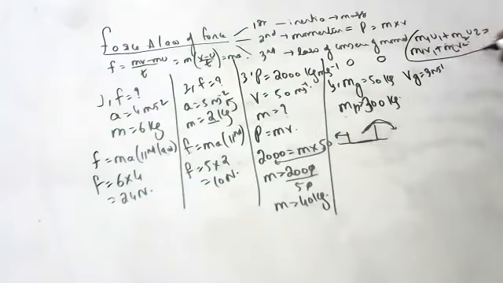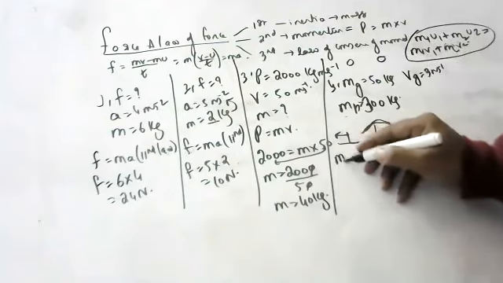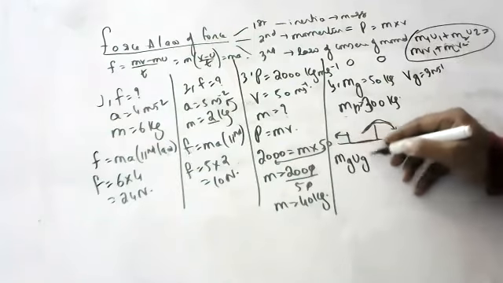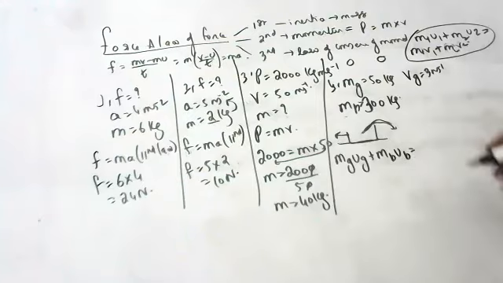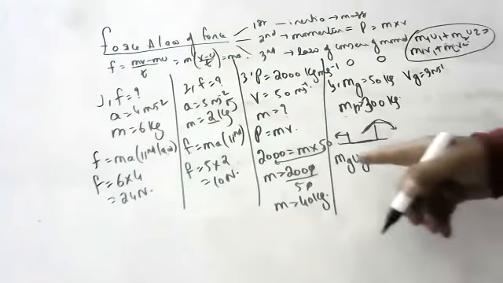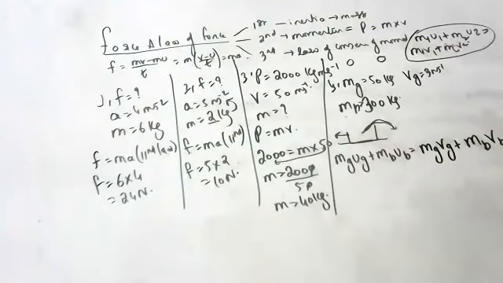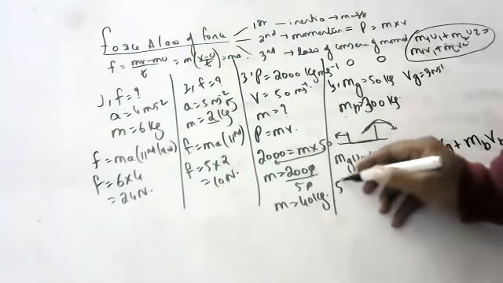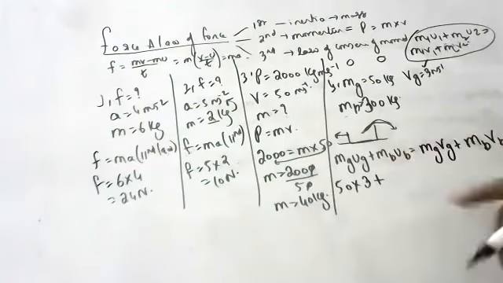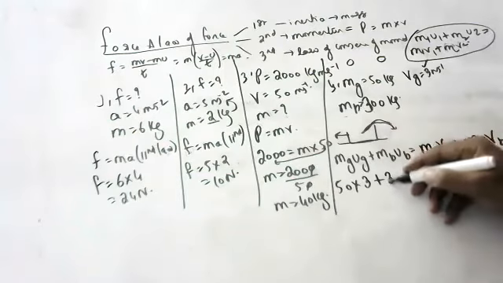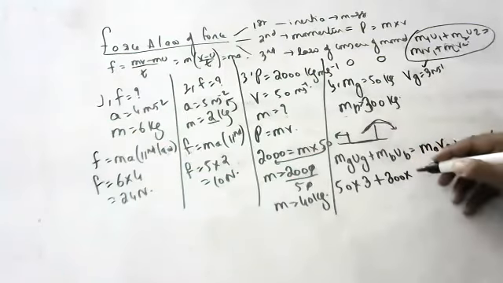m1u1 plus m2u2 is equal to m1v1 plus m2v2. See, mass of girl, initial velocity of girl, mass of boat, initial velocity of the boat. Now again, mass of girl, final velocity of girl, mass of the boat, final velocity of the boat. Initially, what is the mass of the girl? 50 kg. She is jumping with how much speed? 3 meters per second. What is the mass of the boat? 300 kg. Initially, the boat is at rest.